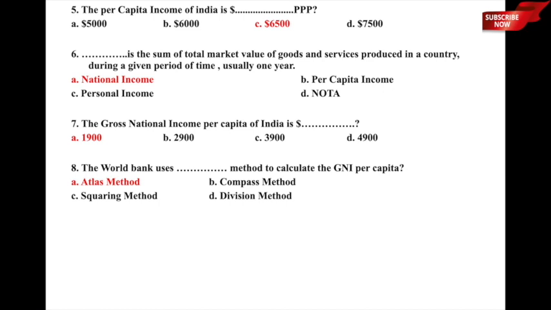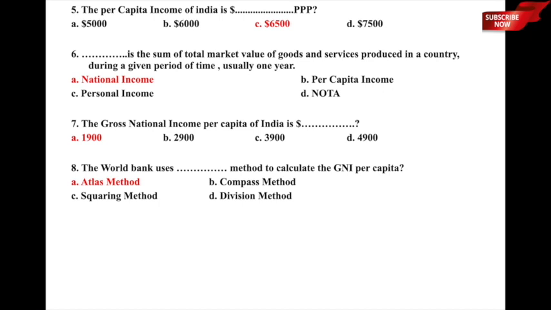The per capita income of India is dash dollars PPP, or purchasing power parity. The per capita income of India is A, $5,000, B, $6,000, C, $6,500, or D, $7,500.